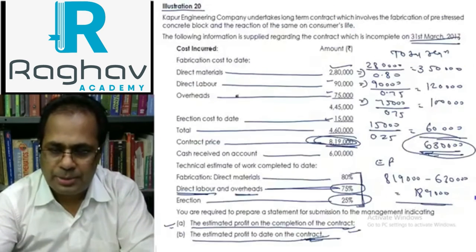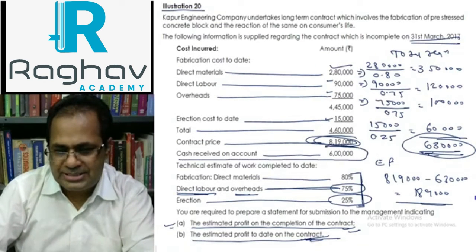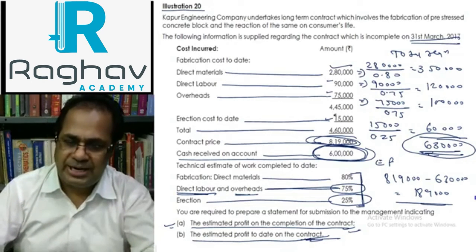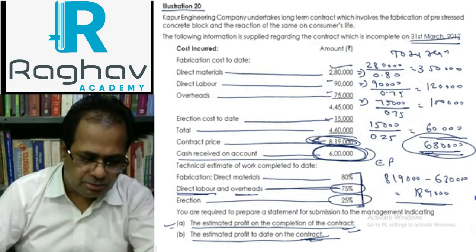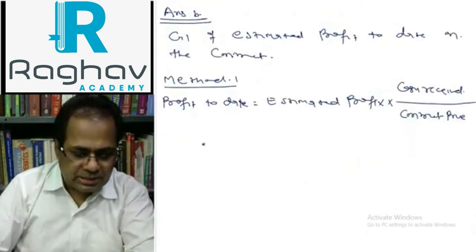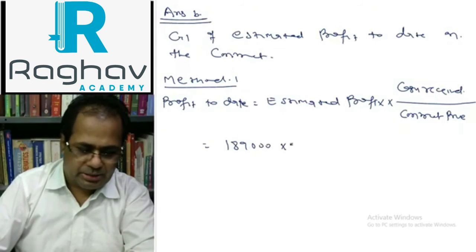What is the amount of cash received? Cash received is already given as 6 lakh. Contract price is 8,19,000. Estimated profit 1,89,000 we have calculated.